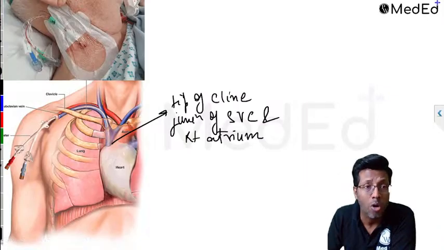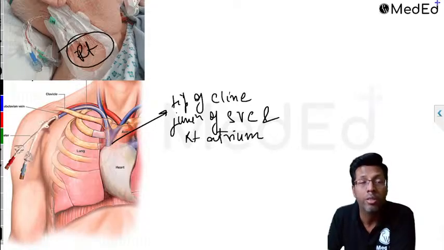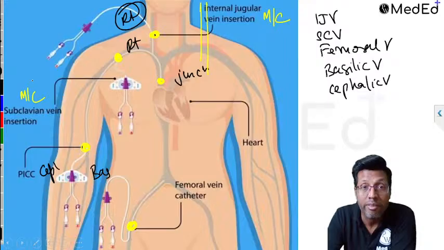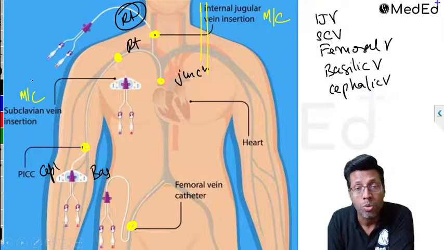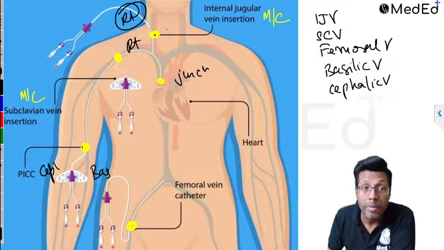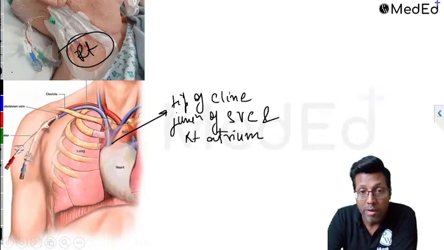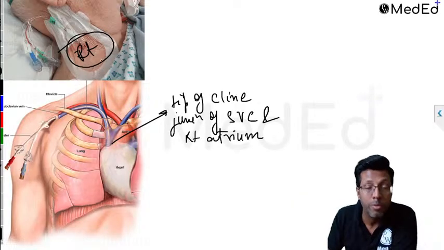All of you must have seen normally the internal jugular is on the right side, subclavian on the right side, and we put all the central lines normally on the right side. Left side, you must have rarely seen. All of you have worked in the ICU. It's rare. The complications may be more, and one of those complications can be chylothorax. So therefore, what are the complications that you can get from a central line?